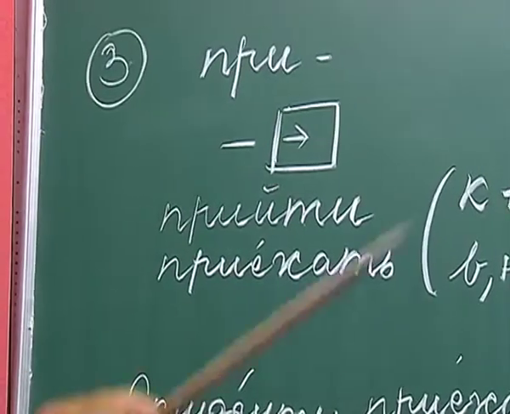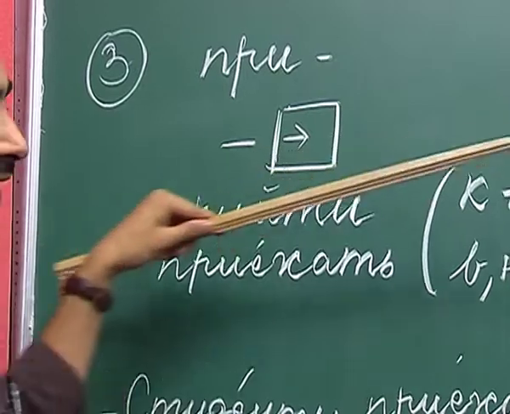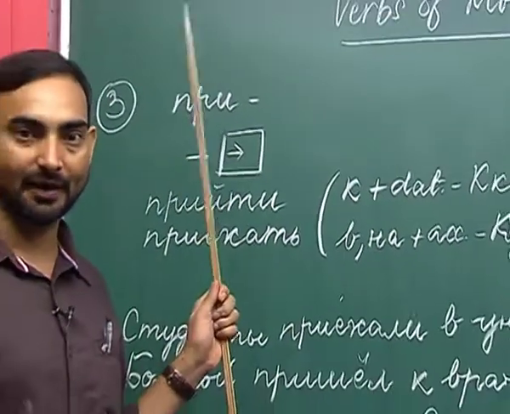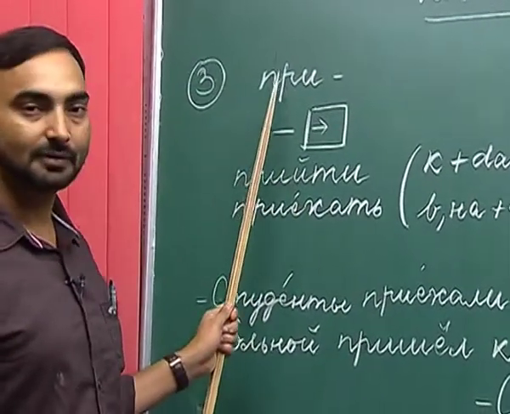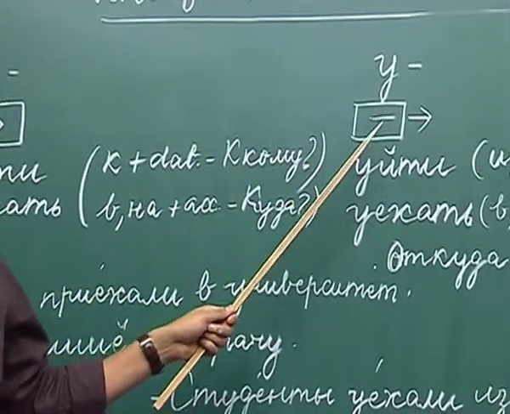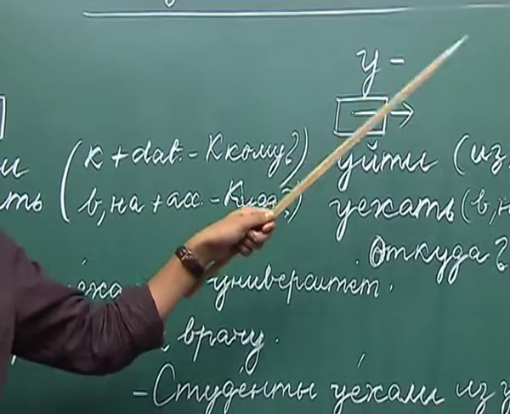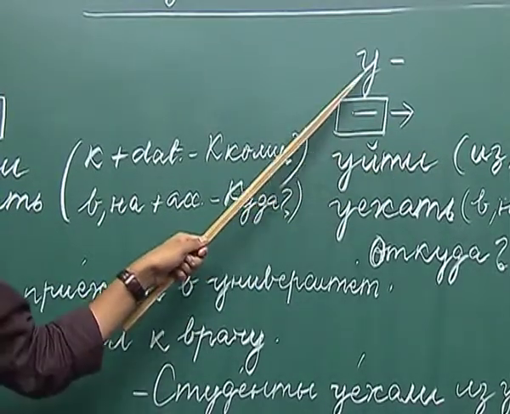The difference lies in the distance. For example, if you are coming to a place from a distant place, then we use the prefix pre. Similarly, if you are going away from a place to a distant place, then we use the prefix u.